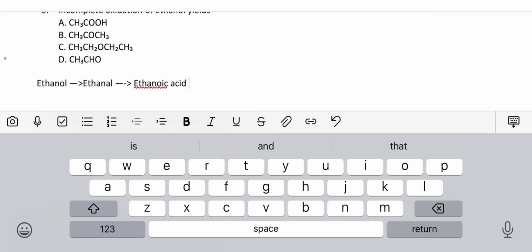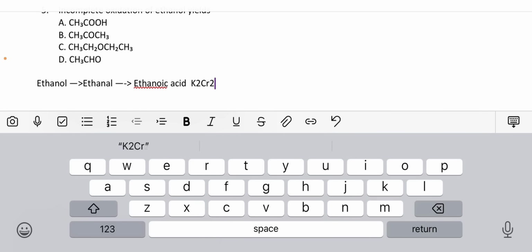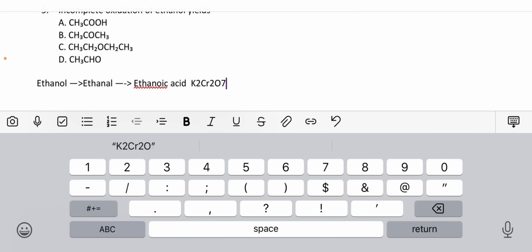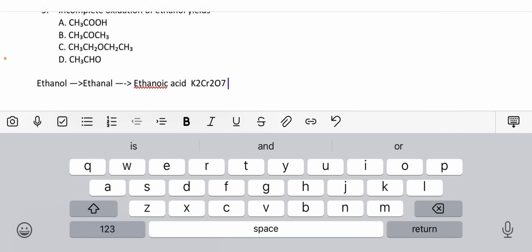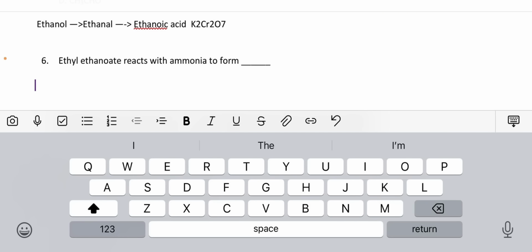And the oxidizing agent that is usually used here is K2Cr2O7. And what is the IUPAC name for this? Yes, inorganic compounds also have IUPAC names. The IUPAC name for this is potassium heptaoxodichromate(VI). All right. So incomplete oxidation, we end it at this second stage, while complete oxidation will make it go towards the ethanoic acid stage. That's the final stage. A question says ethyl ethanoate would react with ammonia to form